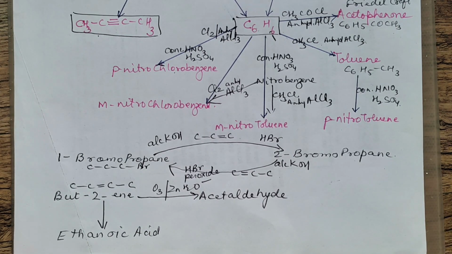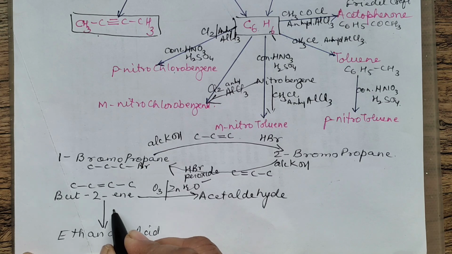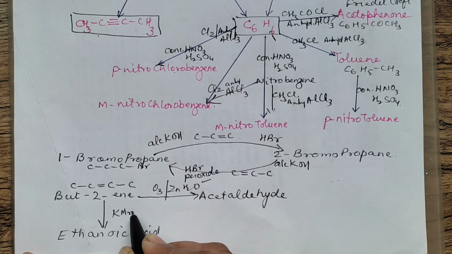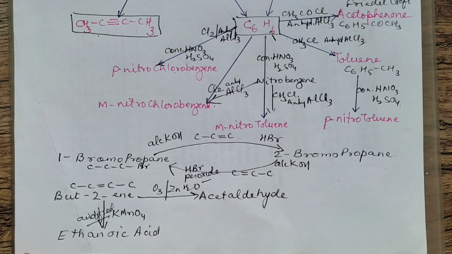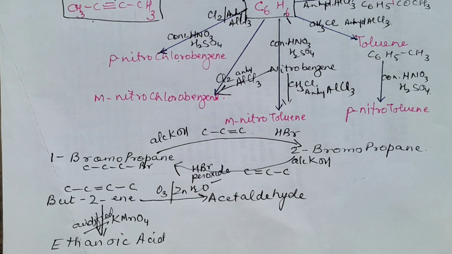The next one is from butene to ethanoic acid. This is simple oxidation. If you see in your book also, it's given potassium permanganate, potassium dichromate, acidified. Acidified you are using. This is a strong oxidizing agent. In its presence you will prepare the acid. I hope these conversions are also clear.